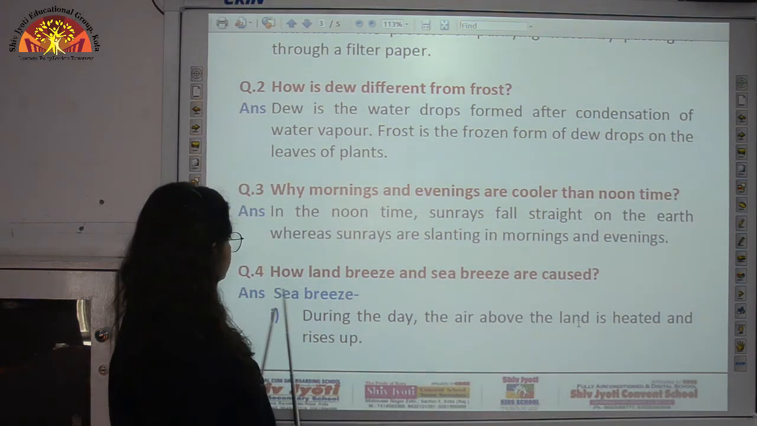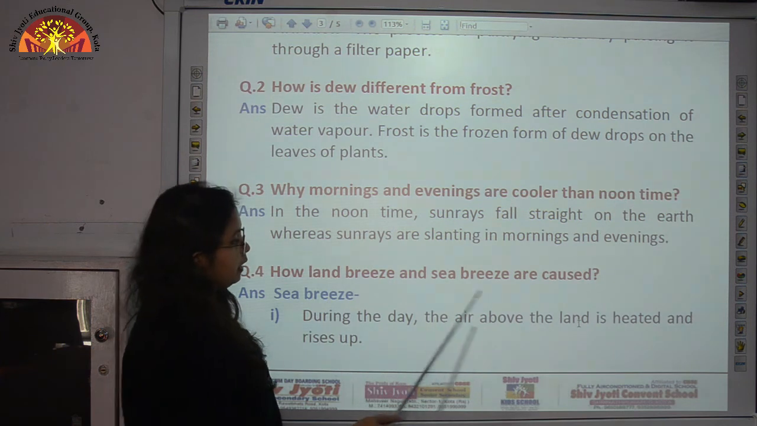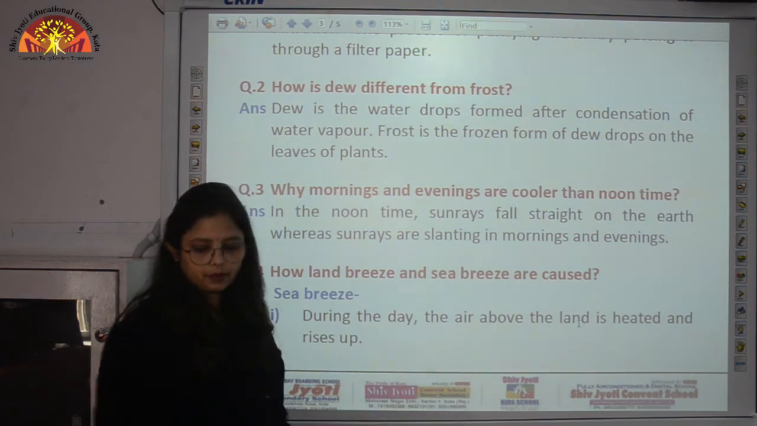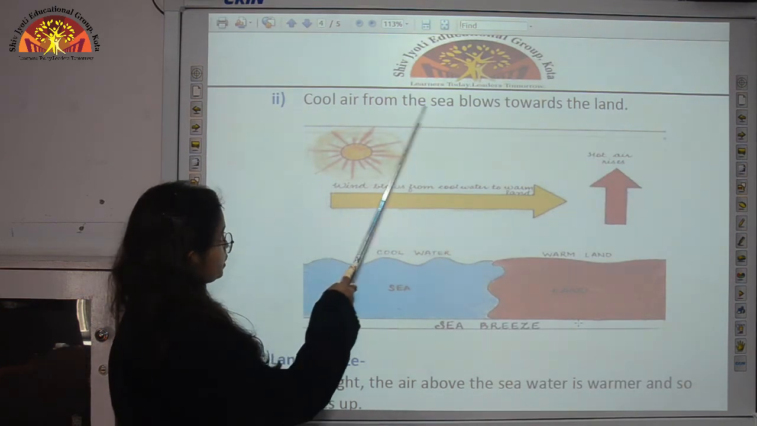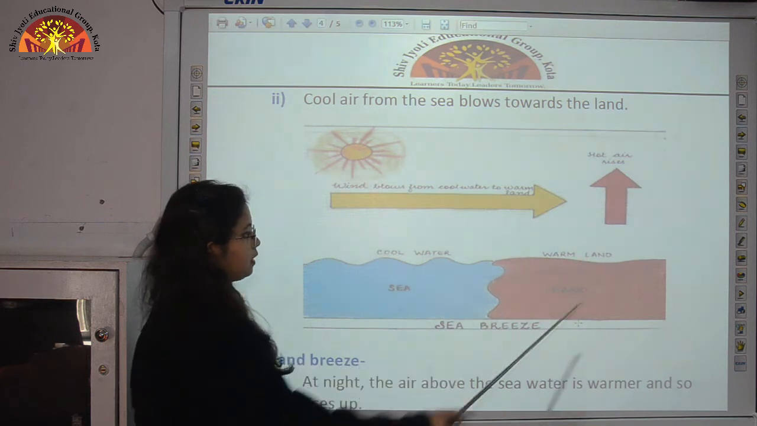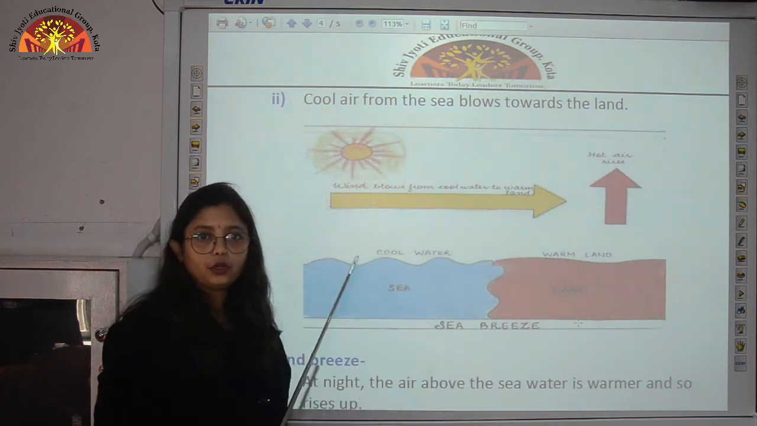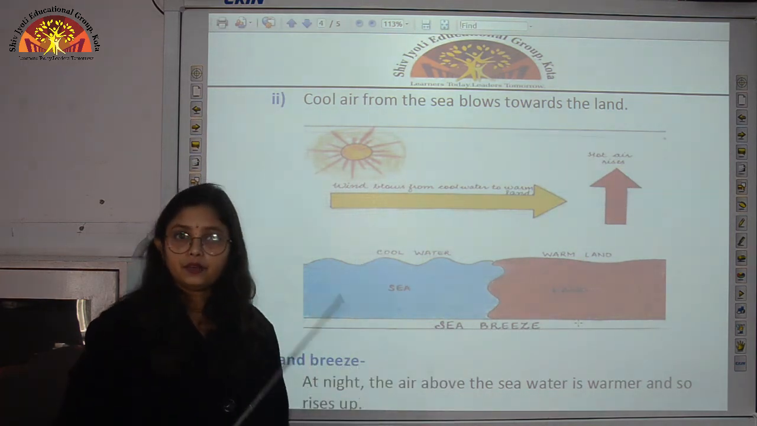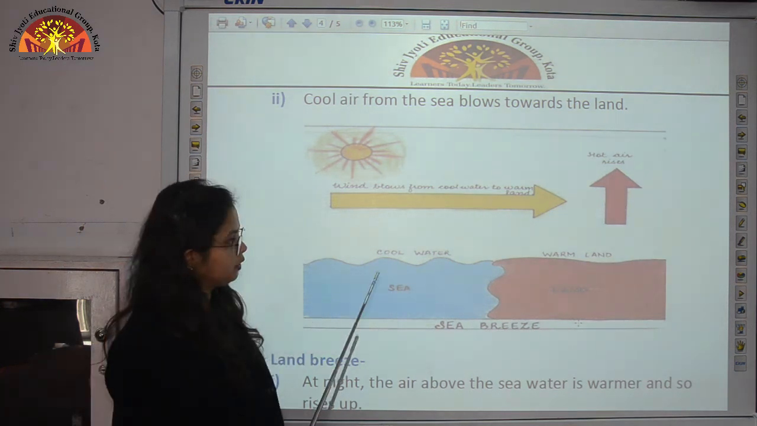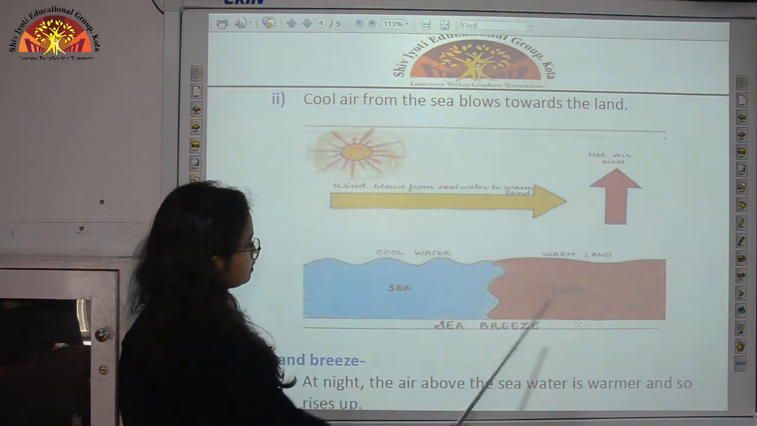So the answer is sea breeze. First point, during the day the air above the land is heated and rises up. Secondly, cool air from the sea blows towards the land. So children, this diagram I have already shown you in my previous video, and I have made you learn also how to draw the diagram. So there you can see. Now let us discuss this diagram.